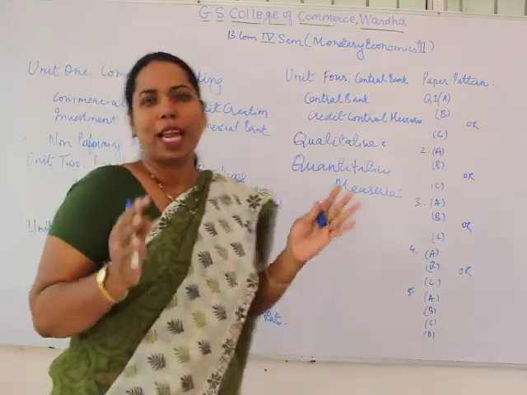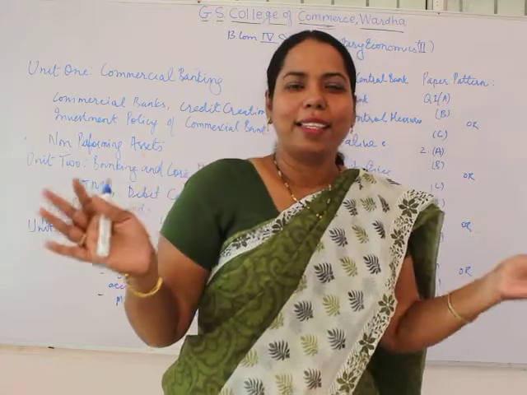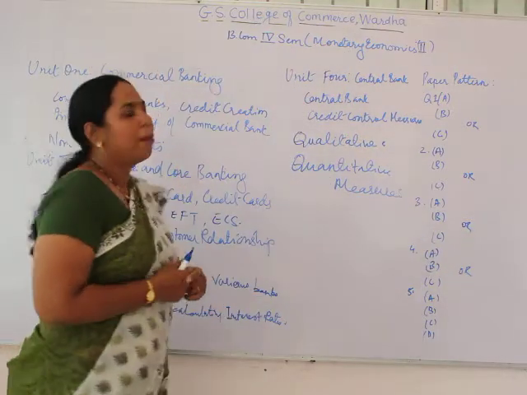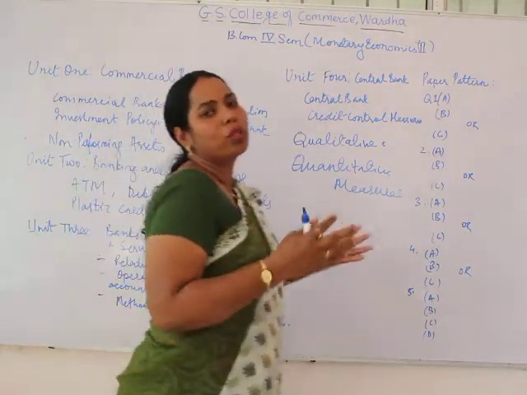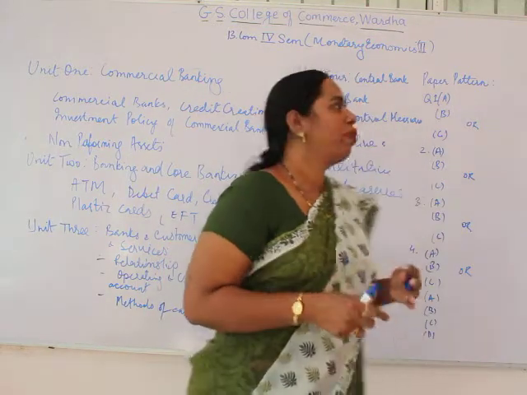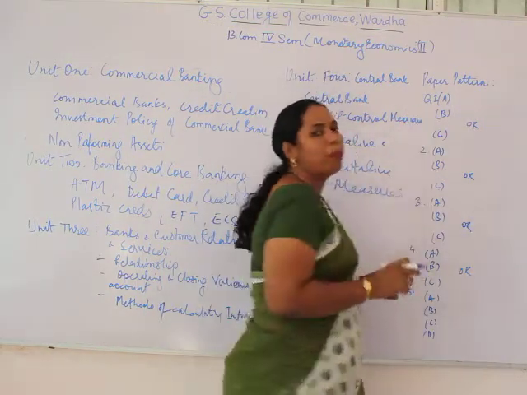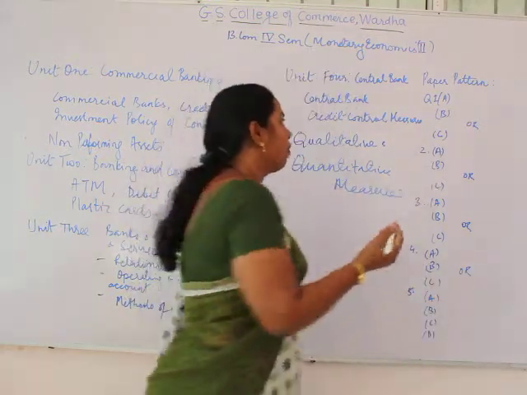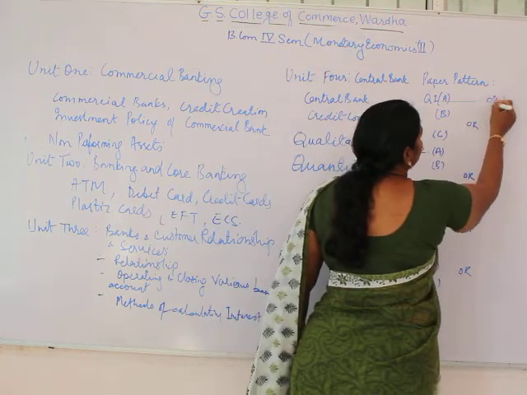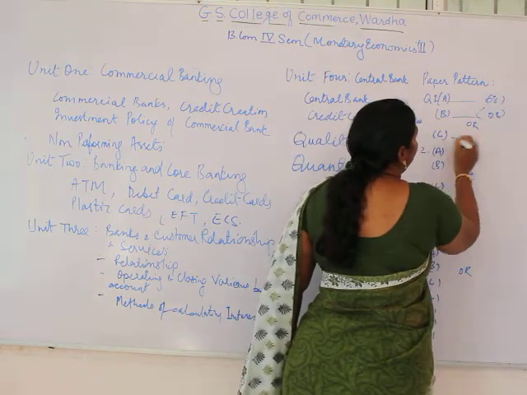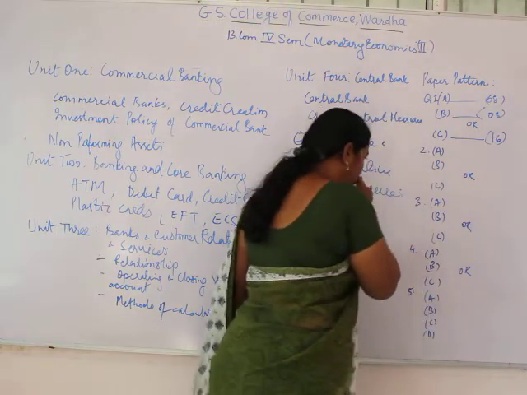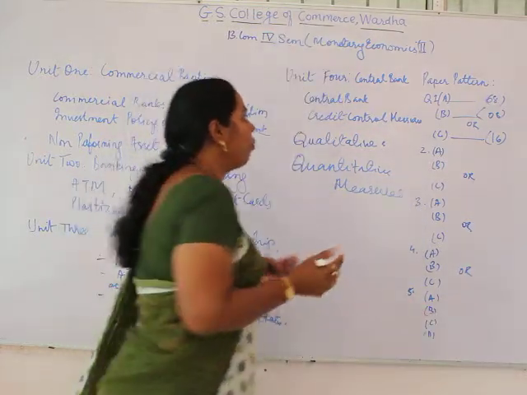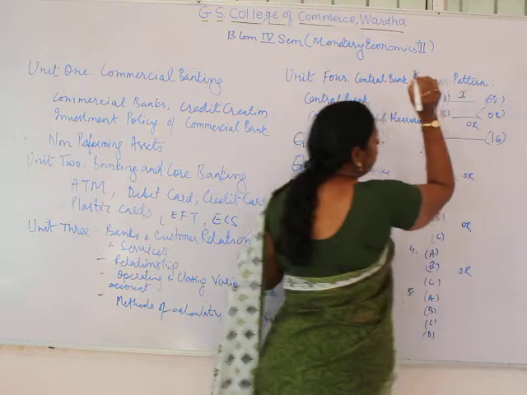This is a sweet and small syllabus, just like your third semester. Now, as far as the paper pattern is concerned, it is also like your third semester paper pattern. Question number 1 comprises A, B or C. A is of 8 marks, B is of 8 marks and C is of 16 marks. These questions will come from the first unit.